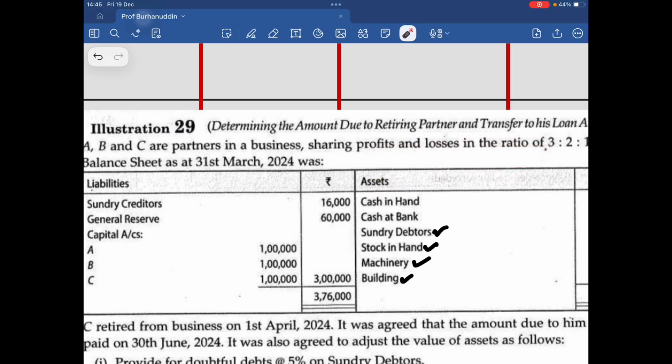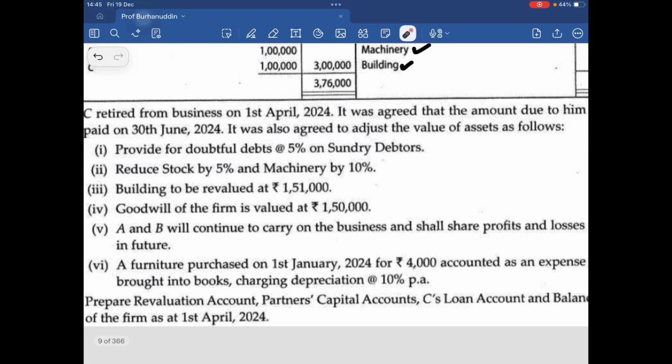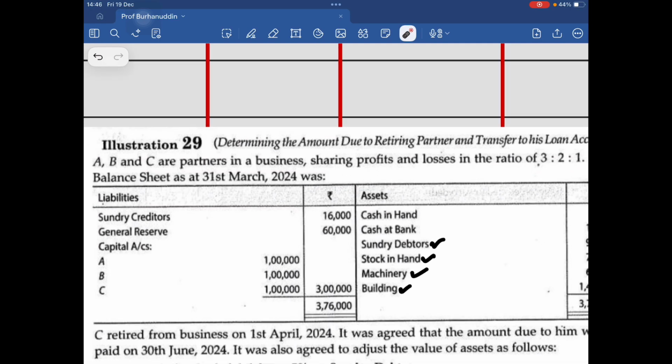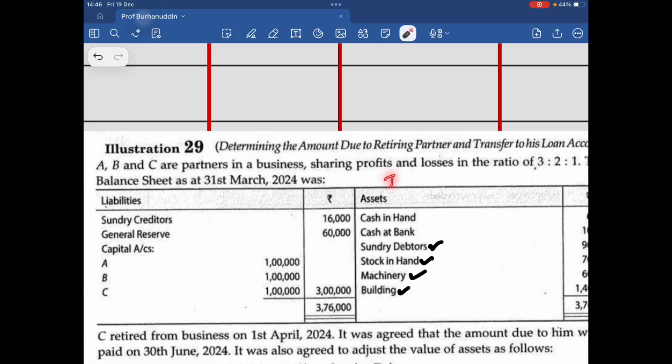The asset के ऊपर depreciation will be charged for full year if used for full year at 10%. But are we using it for full year? We bought it on 1st of January, so used in the month of Jan, Feb, and March. So if you're using only for 3 months, depreciation also will be charged for how many months? 3 months. जब ये 3 महीना इस्तेमाल किया तो you'll be charged depreciation only for 3 months. समझा कि नहीं? Got it.